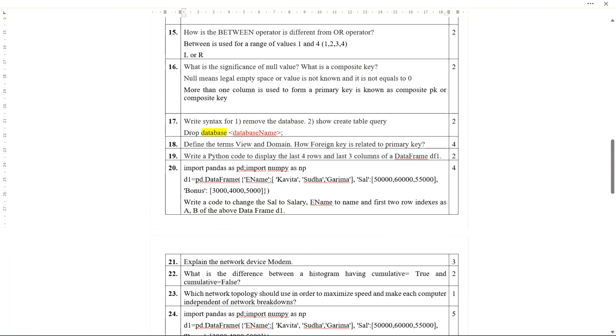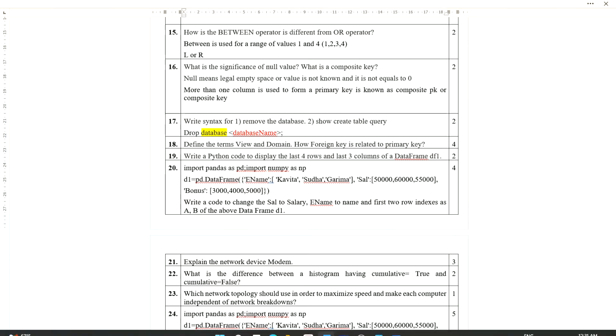Now the show create table query. You need to understand how the table has been created, and that query you have to show. You don't need to show how to write a create table query. Already you have created a table. For that table, you will show what queries you have written while creating the table.